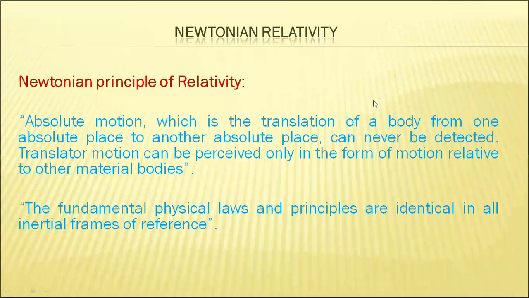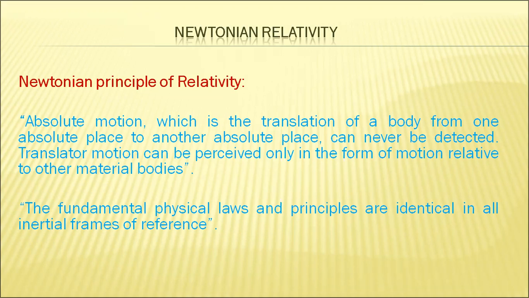Now let us learn about Newtonian relativity. Here, the Newtonian principle of relativity is defined as: absolute motion, which is the translation of a body from one absolute place to another absolute place, can never be detected.